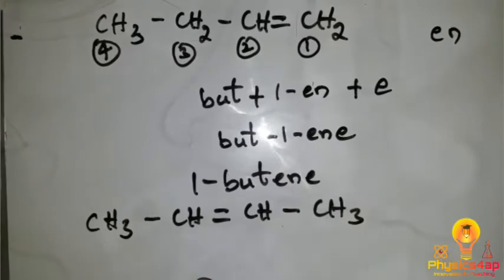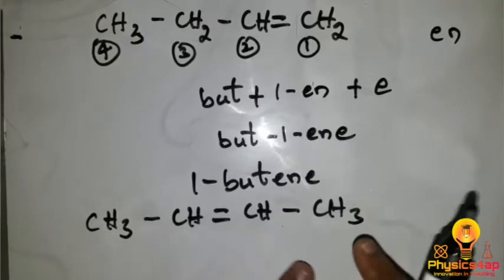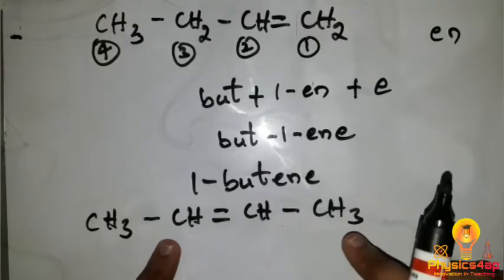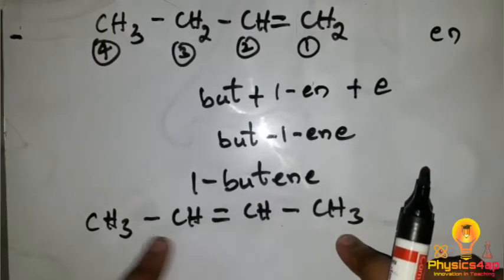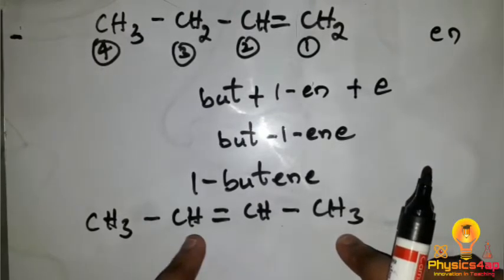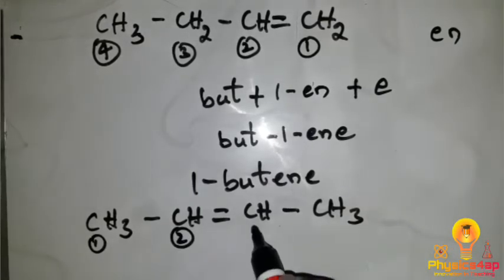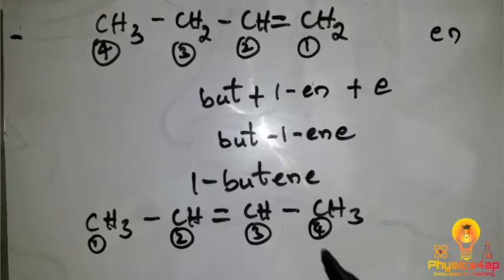So here we have a double bond which is present in the middle, and when you give the number system 1 2, 3, 4, at second position we have the double bond. Coming from left side or right side, 1, 2, 3, 4. So at second position also we have a double bond. So we can give the number from any side, as both sides we are getting equal numbers.